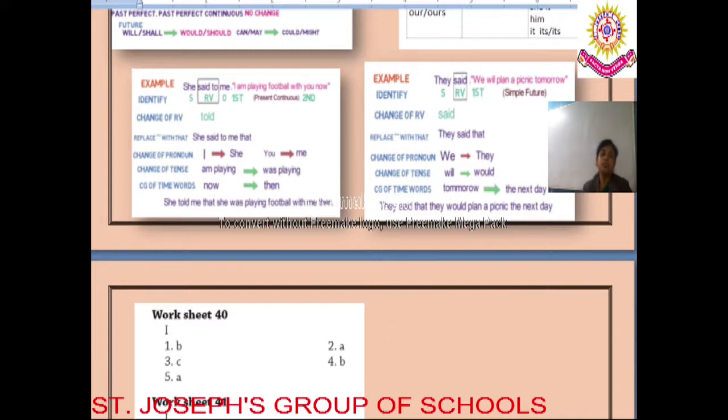So I hope dear students you have understood how to convert a direct speech into indirect speech. I have given you the answers, as I solved question number 1, showing you how we identified all the 6 steps and converted the direct into indirect speech or identified the correct option.